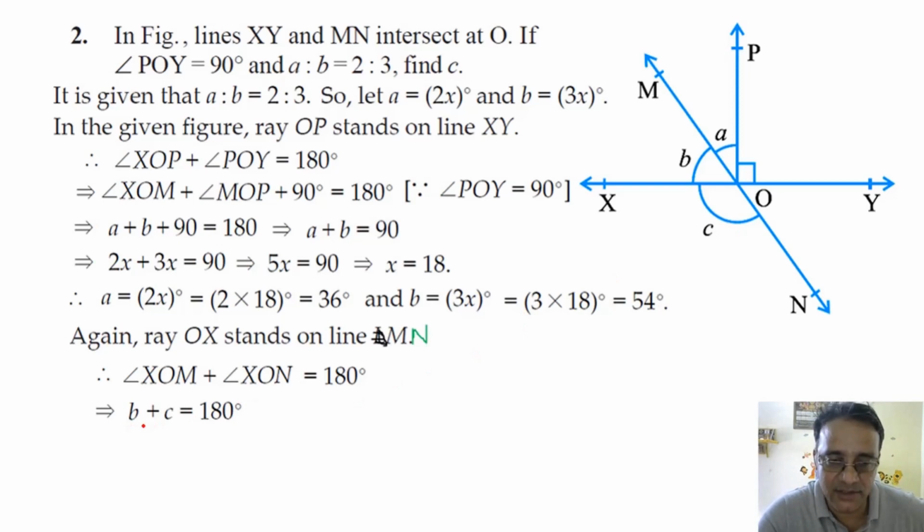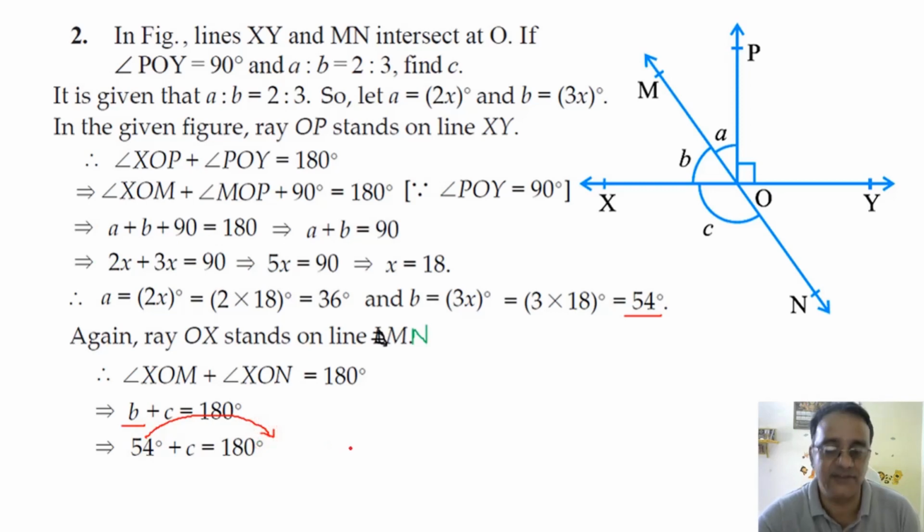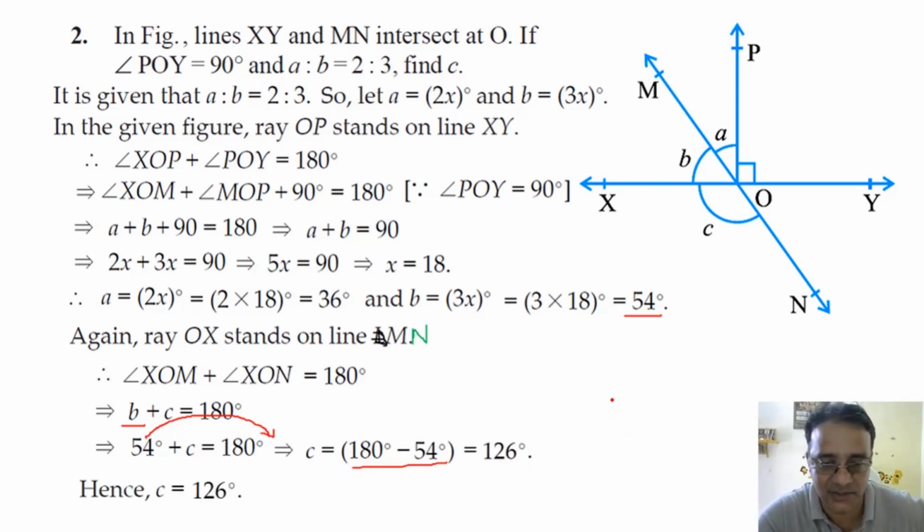Now substitute the value of B. What is B? 54. So 54 plus C is equals to 180 degree. Now shift 54 to this side, so that will become minus 54. So C is equals to 180 degree minus 54 degree. So final answer? 126 degree. ये तो फर्स्ट मेथड हो गया, hence C is equals to 126.